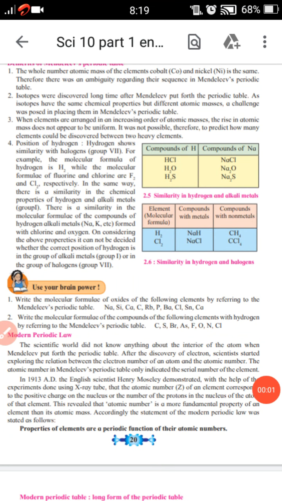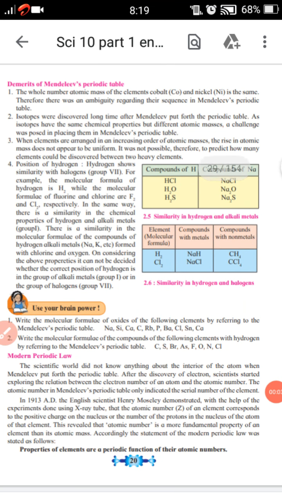Hello student. Today we are going to learn the next point, that is demerits of Mendeleev's periodic table. In the previous video we learned the merits of Mendeleev's periodic table. In this video we will learn the demerits of Mendeleev's periodic table.